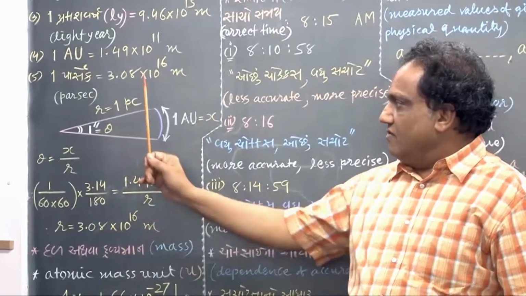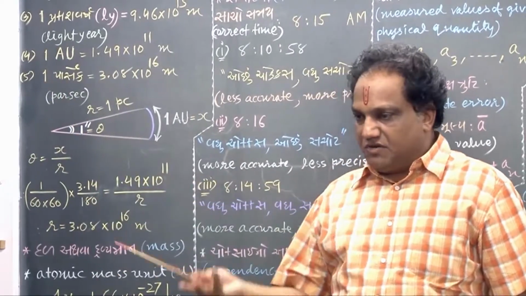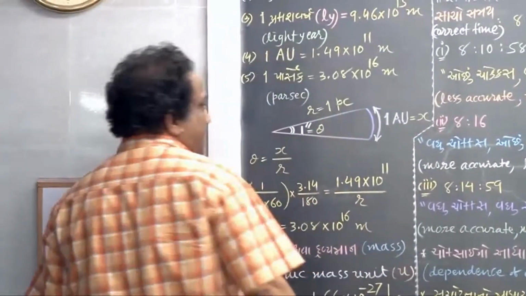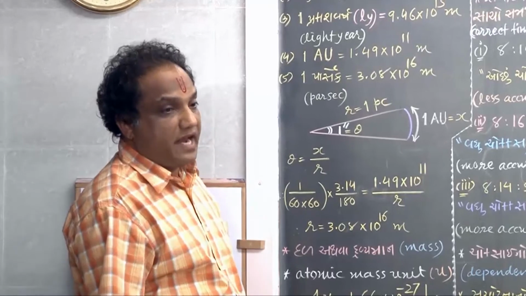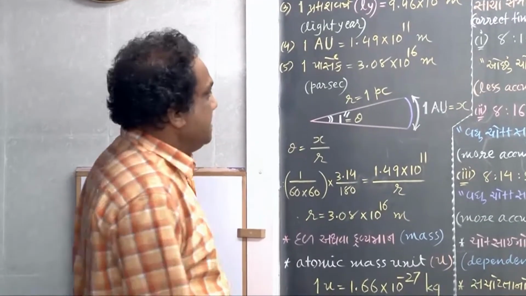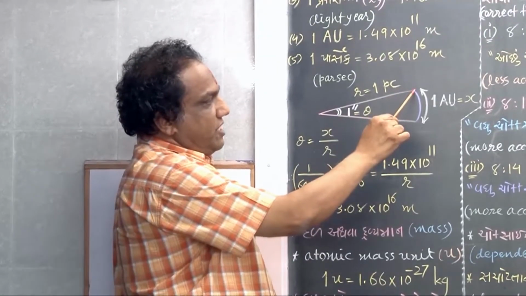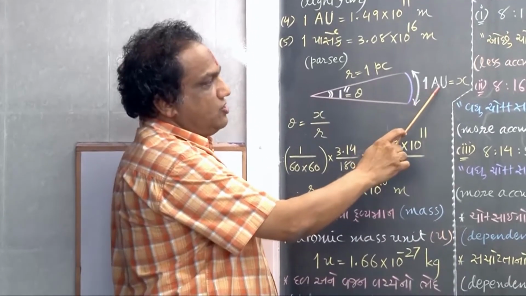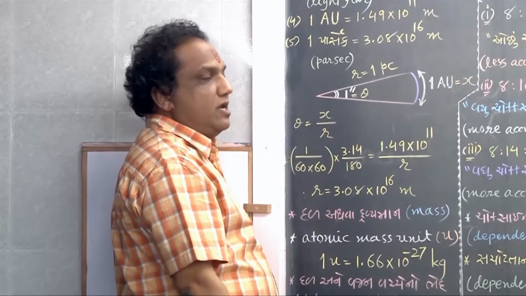Fine. One more unit, 1 parsec. What is that? I am showing you. It is the short form of parallactic second. Short form of parallactic second is parsec. Look here. Suppose this is a circular arc of length equal to 1 astronomical unit.